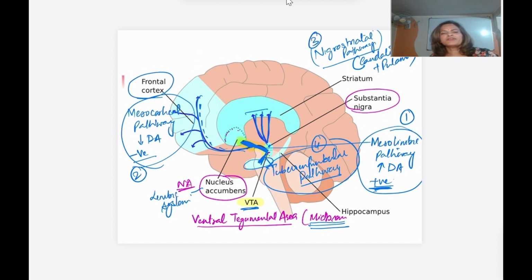Now what is the significance of this third and fourth pathway? The first pathway, mesolimbic, because of the increased dopaminergic activity there is the positive sign, whereas with the mesocortical there is decreased dopaminergic activity, which is going to cause a negative sign and symptom. Now what is the significance of the nigrostriatal pathway or the tuberoinfundibular pathway? If we give the antipsychotic drug, they are mainly going to block this activity.